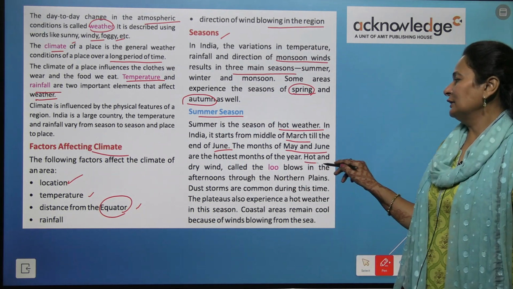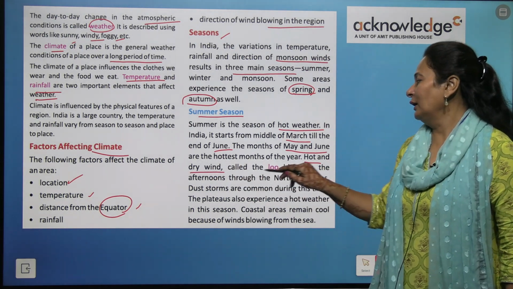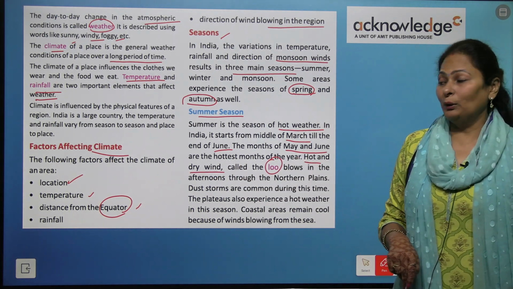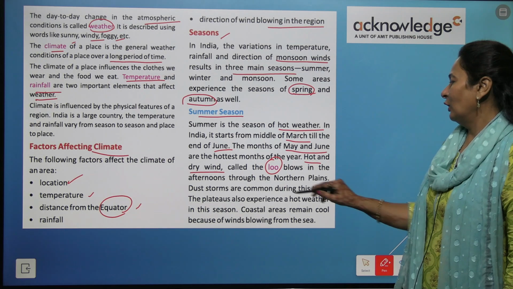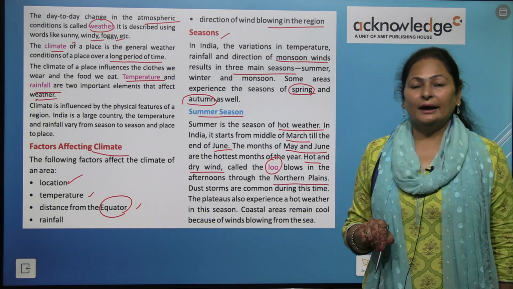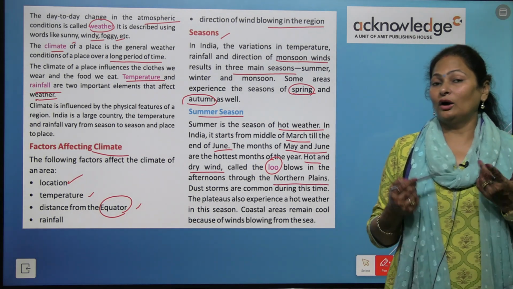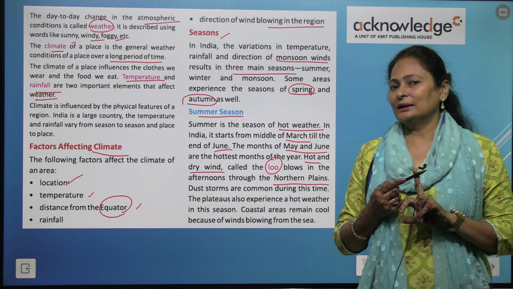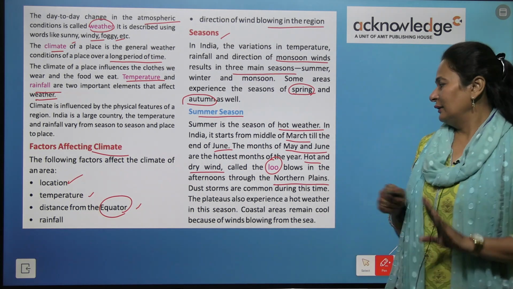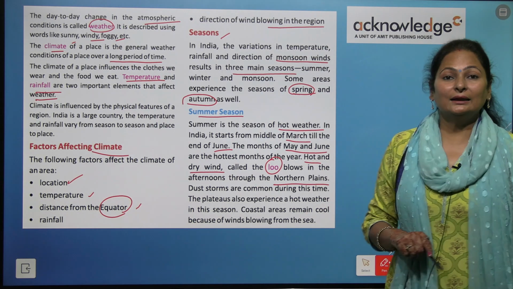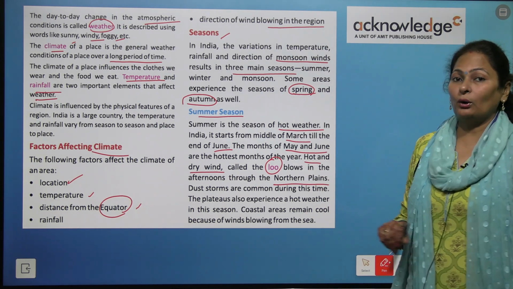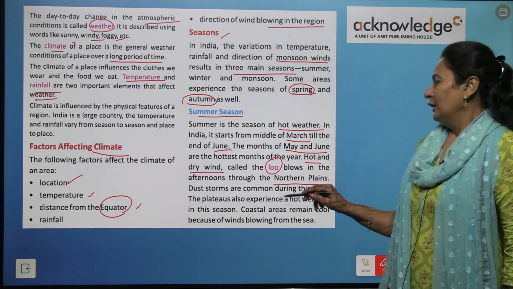And a hot and dry wind called Lu blows in the northern part of India, in the northern plains, not in the northern mountains. It is in the northern plains that it faces the hot and dry winds, which are called Lu.